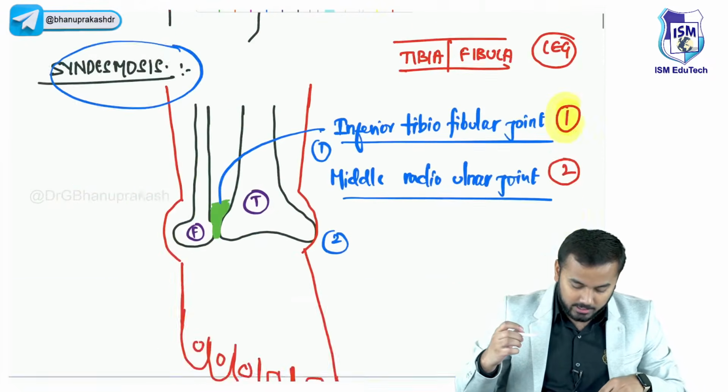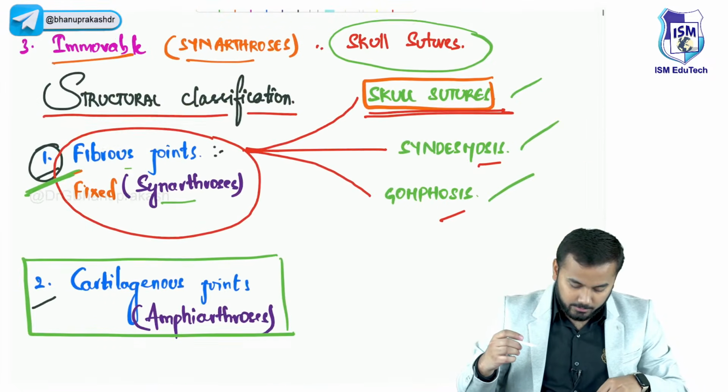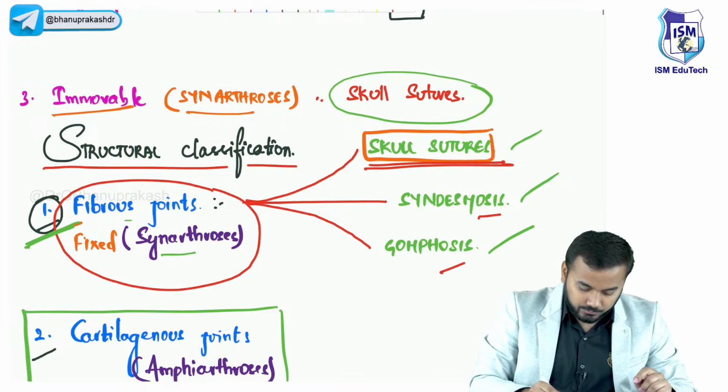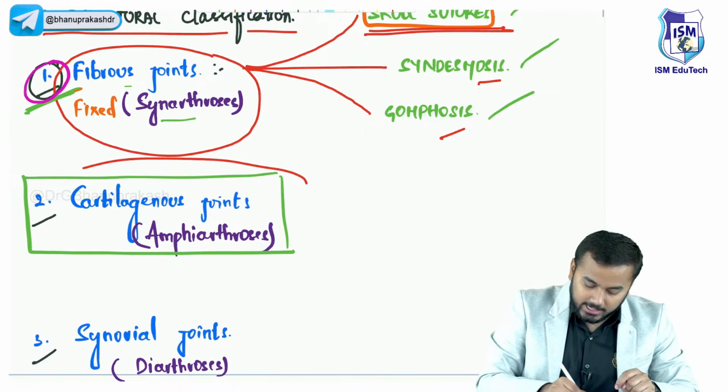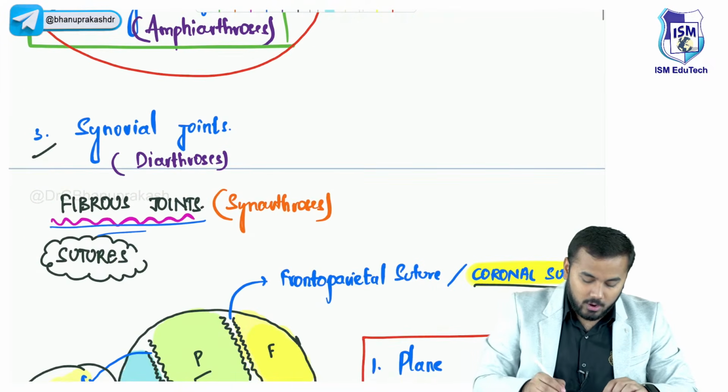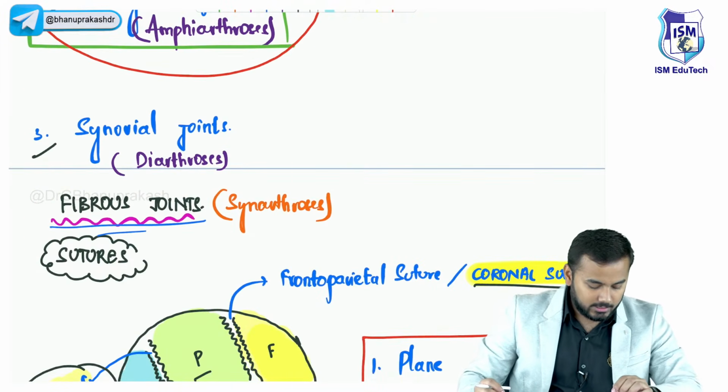Let us discuss the third important topic. Let us put a tick mark first of all. First the tick mark, after that we'll discuss the topics. Fibrous finished, right? Cartilaginous joints finished. Now we shall discuss synovial joints.